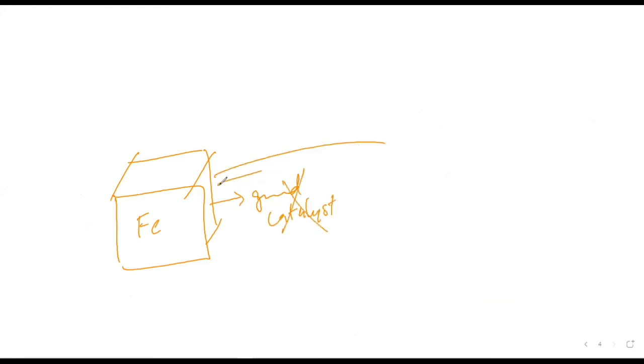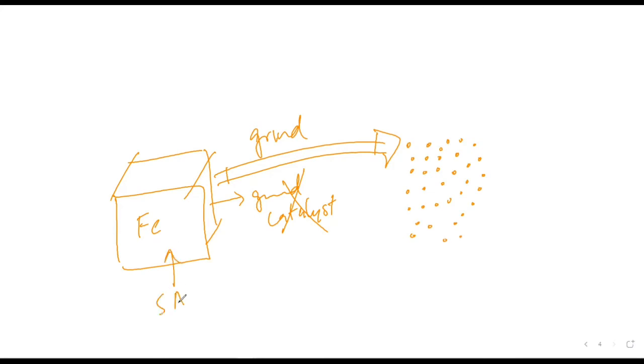So what you need to do is grind this so that it gets converted into very fine iron particles, so that the effect of the catalyst is greatly increased. भाई समझ में आ रहा है या नींद आ रही है? If you powder it, the surface area of this powder is increased substantially. So do you understand this or not?